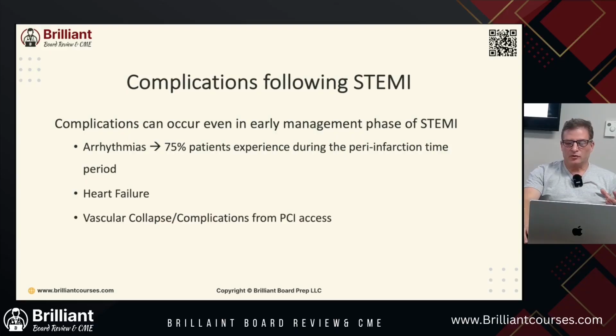You're going to have vascular collapse, and then there can be complications from the PCI access, as we talked about. You can have hematomas at the site, or you have retroperitoneal bleeds. And vascular collapse, fancy word for saying shock, okay? We're not perfusing to the body. That's why we go through everything we do in the hospital of giving pressors, doing different agents so that we can get blood flow to the body, to the organs of the body.